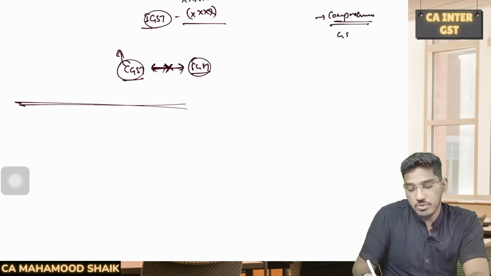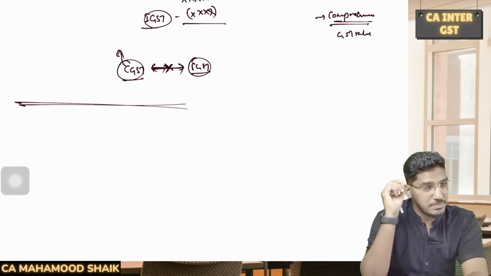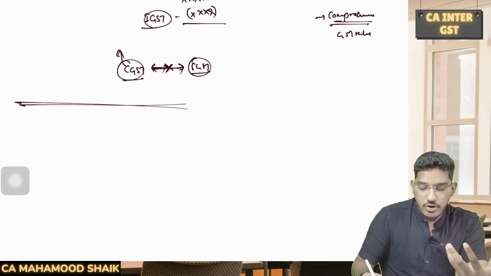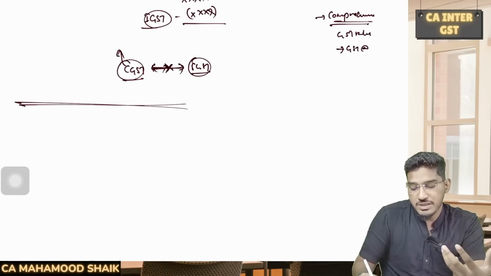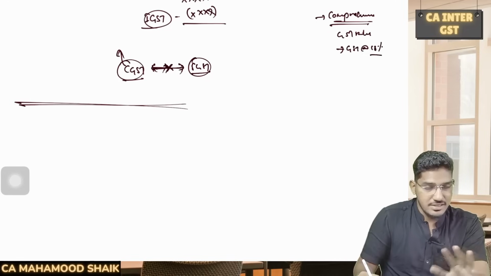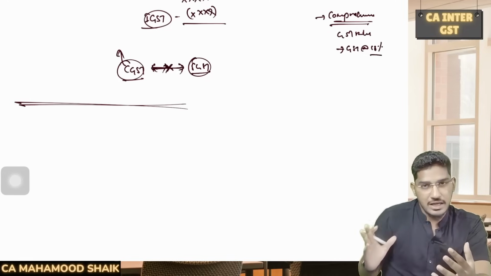Please be careful about the GST rates. What is the rate of GST which they have prescribed in the question? Please be careful about it. Why? Because as a part of our practice, very often we do the calculation assuming the GST rate as 18%. So CGST 9, SGST 9, and if it is IGST, 18. This is what by default we do the calculation.